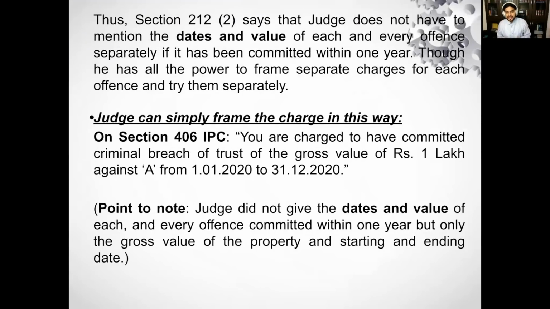But here, when you frame a charge under section 212 subsection 2, the first thing is it should be in relation to criminal breach of trust and dishonest misappropriation of property. The time should not exceed 1 year. And you can include any number of distinct offenses of criminal breach of trust and dishonest misappropriation of property. One point to note is that the judge does not give the dates and value of each and every offense committed within 1 year, but only the gross value of the property and the starting and ending date.